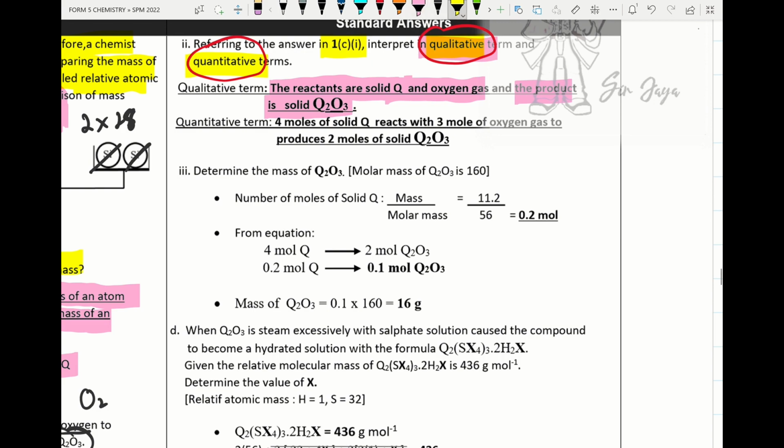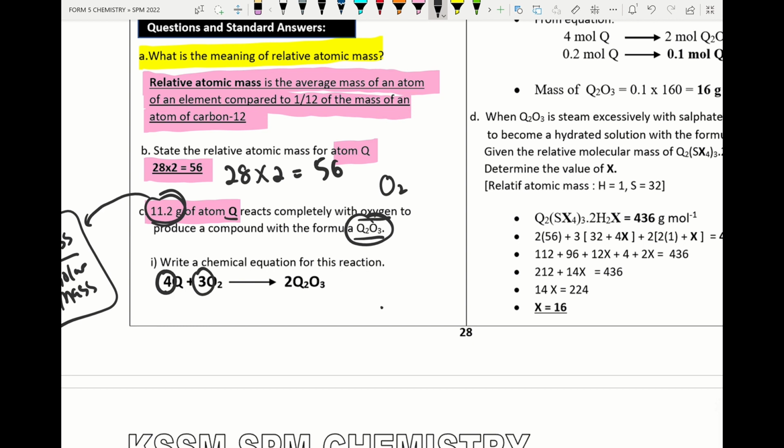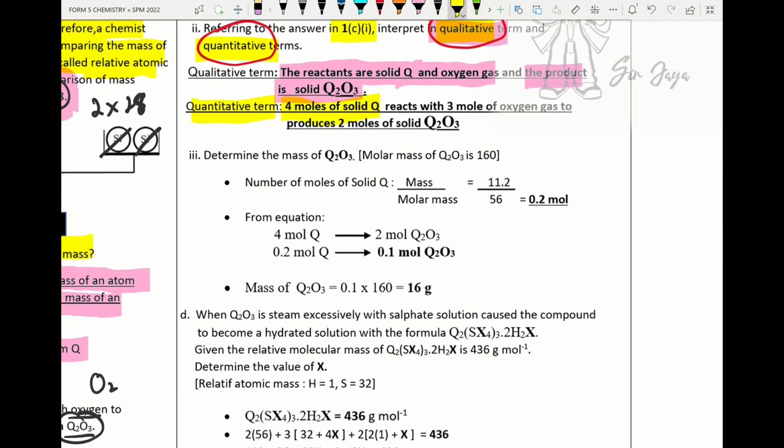For the quantitative terms, we check the equation. From the equation, how many moles of Q? Q is 4 moles. So 4 moles of Q react with 3 moles of O2 oxygen to produce 2 moles of Q2O3. Please remember, this symbol means react, and this symbol means produce. So the answer: 4 moles of solid Q react with 3 moles of oxygen gas to produce 2 moles of solid Q2O3.